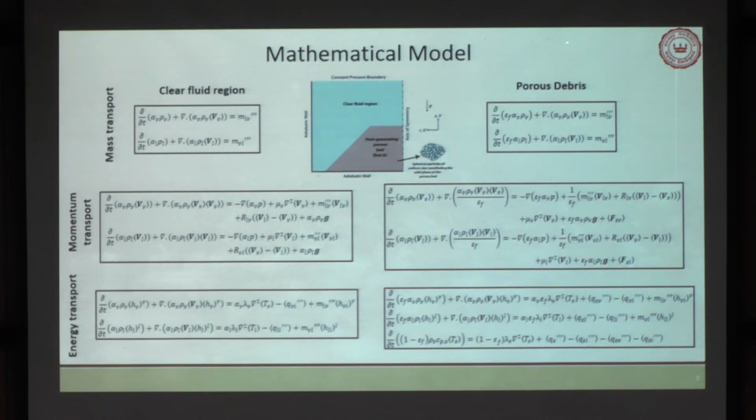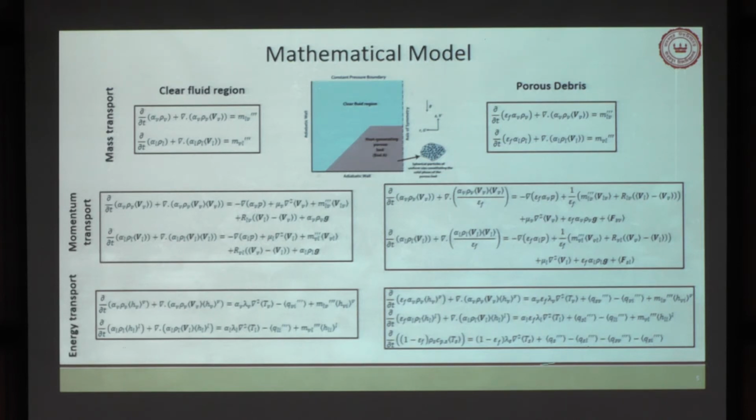And when you are coming to the porous debris bed, you can have similar continuity and momentum equations. But only thing is, here you will have to consider one parameter, which is epsilon f, the porosity of your debris bed. So we can specify one porosity and we can solve the equations.